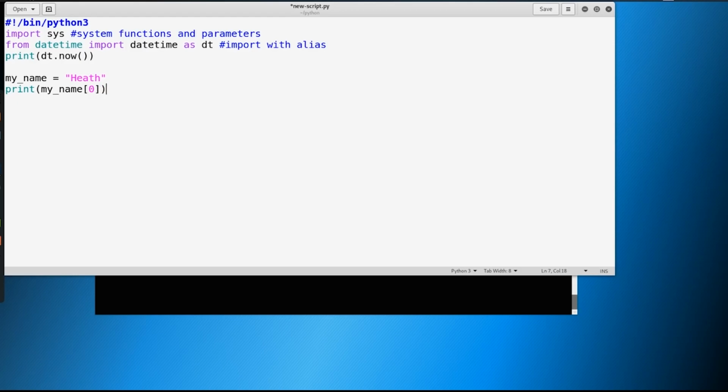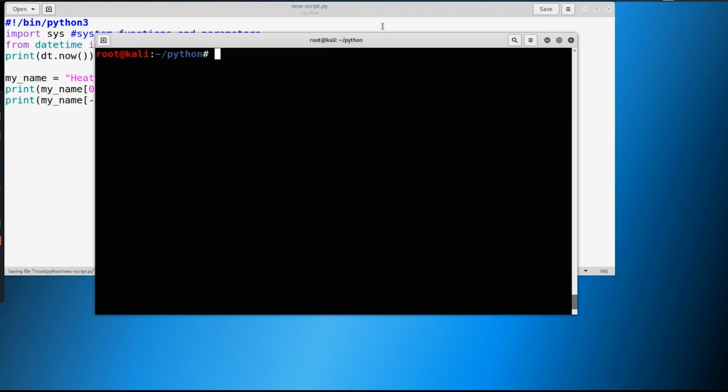So this should be familiar. And if we wanted to print out the last letter, we could just say -1. This should be familiar to you from the list lesson. So if we go ahead and print this, we just say python3 and run our new script again.